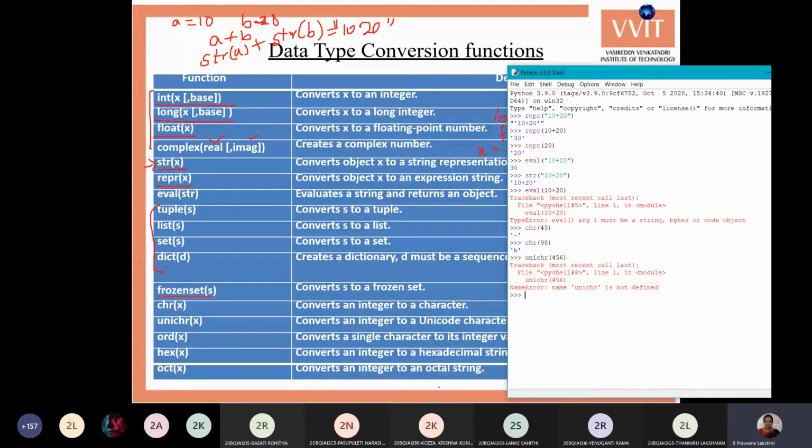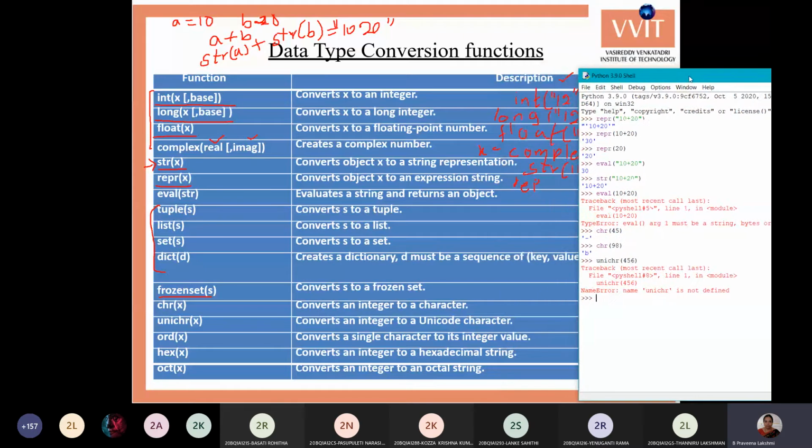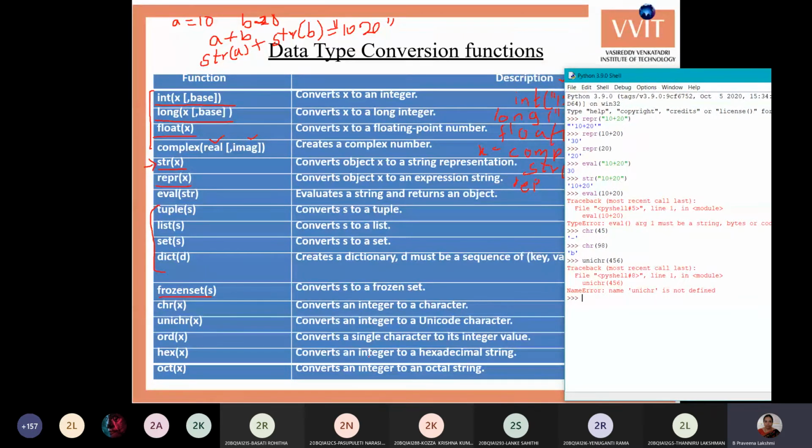The next function is ORD, ordinal, or we can call it order. It converts a given character into an integer value. So if you want to know the ASCII code of your given character, you can use the ORD function.